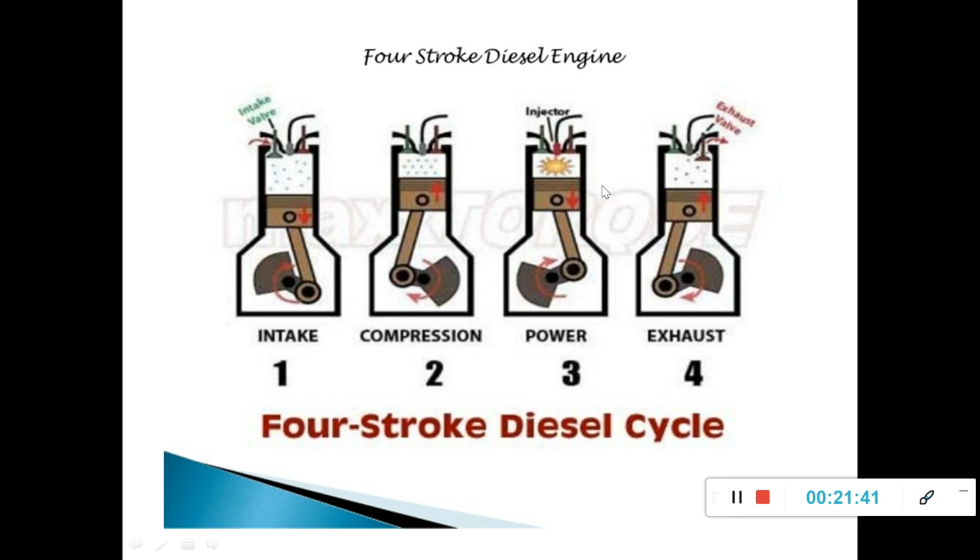And after this combustion, the hot flue gases push the piston to the bottom side, and it will come downwards, and then finally the exhaust stroke. During exhaust stroke, the outlet valve is open, the inlet valve is in closed position, and these burnt gases are left to the atmosphere. Then once again the cycle repeats.